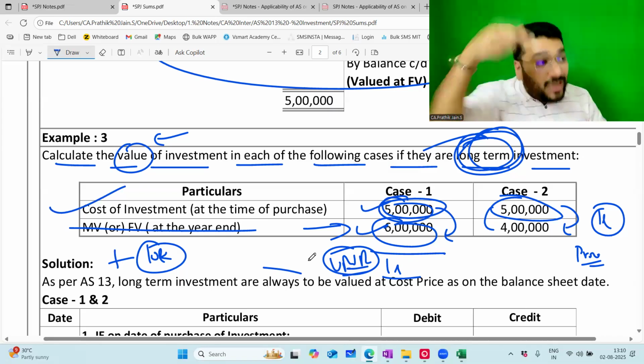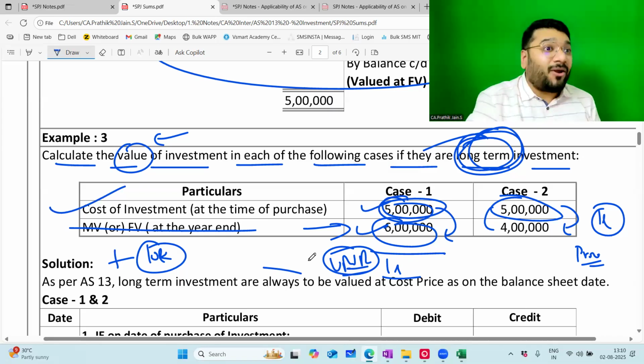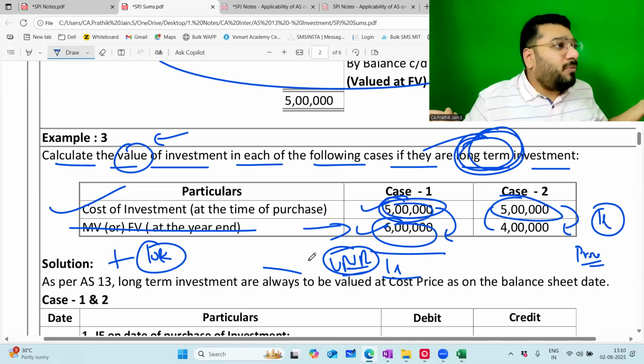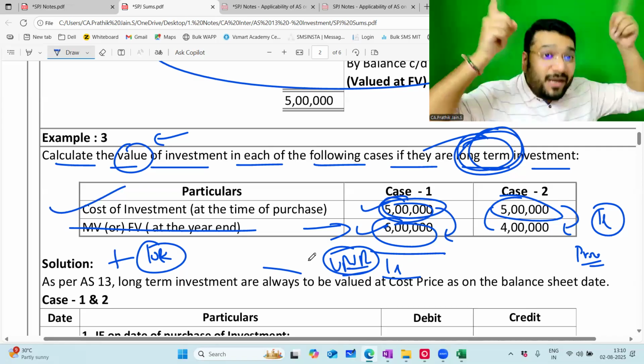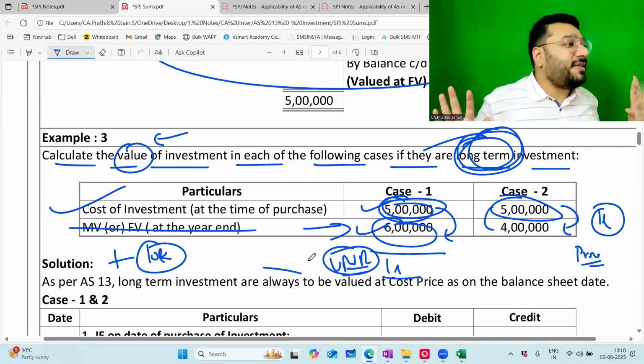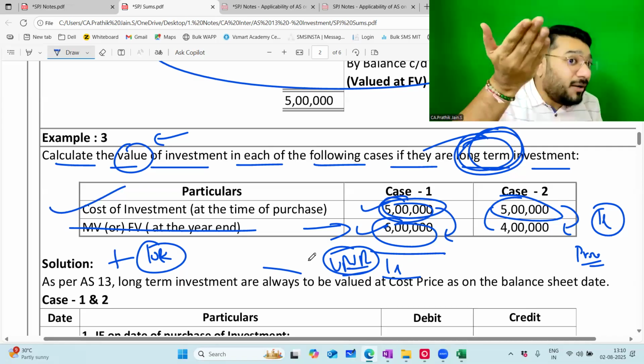Prudence concept is against recording income when it is not earned. Income not earned, still you are recording. That is what prudence concept is stopping. Prudence concept is not stopping where you earned it; record it, I have no problem. Unearned income, don't record. Income which is not earned, money received in advance but not earned, you don't record as income. Who's saying this? Prudence concept. But you can record losses.